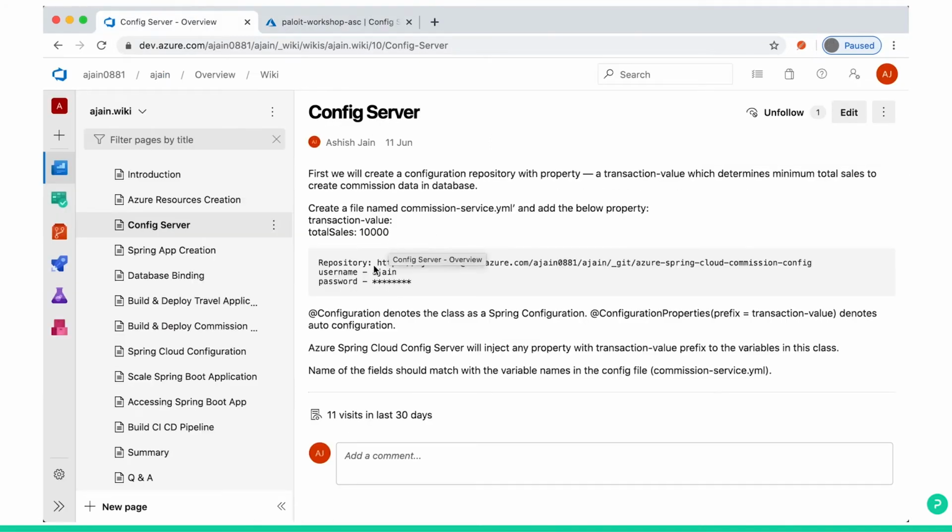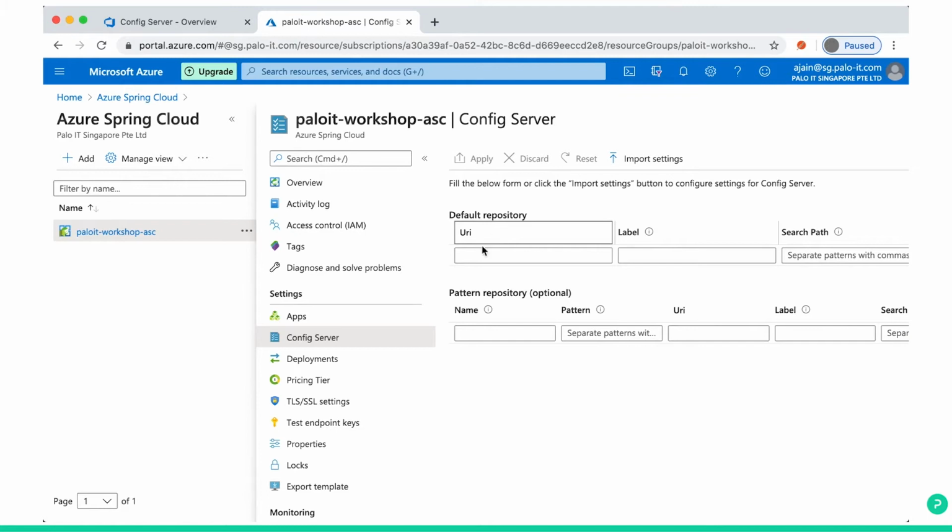Either you can create a new Bitbucket repository, or you can use the existing one I have created for demo purpose. So this is the Bitbucket repository, or it's in Azure DevOps. So you can say the Git repository. You paste this URL here.